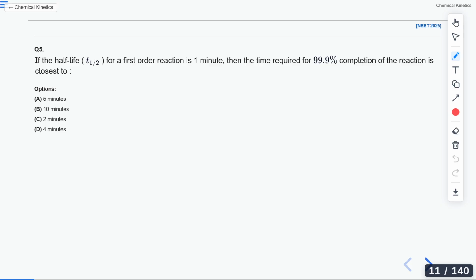So what is the relation between t 99.9% and t half? Can you tell me? Yes, Abhinash, very good. It is 10 multiplied by t half equals t 99.9%. You can use this relation directly to solve this question.